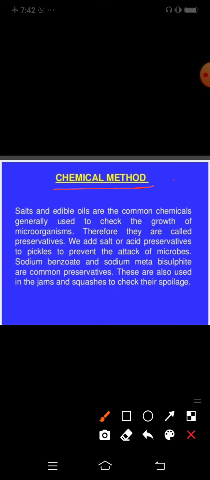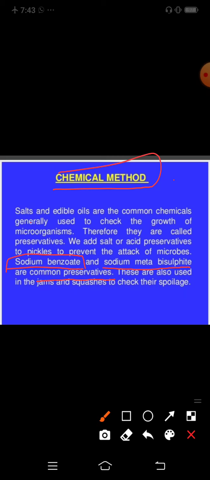In the chemical method we add some chemicals. Like you can see here, sodium metabisulfite is a chemical which acts as a common preservative. Sodium benzoate is another example of a food preservation method. There are two examples here, sodium benzoate and sodium metabisulfite, which we add to food items for preservation of the food.